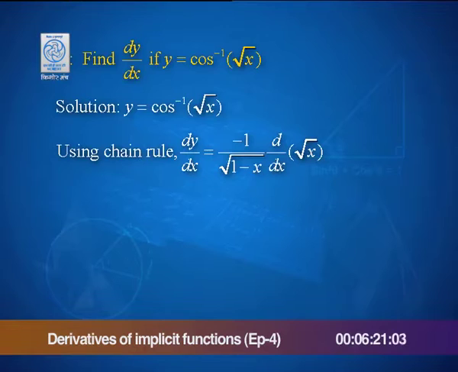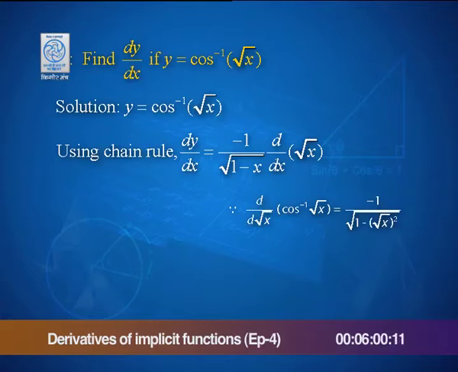Again observe the composition, 3 layers, no rather 2 layers. I have the inverse, cos inverse, and the square root function present here. Let us see what would happen if I have to find its derivative using the chain rule. Do you think I can write directly as minus 1 by root 1 minus x into the derivative of root x? What happened in between?